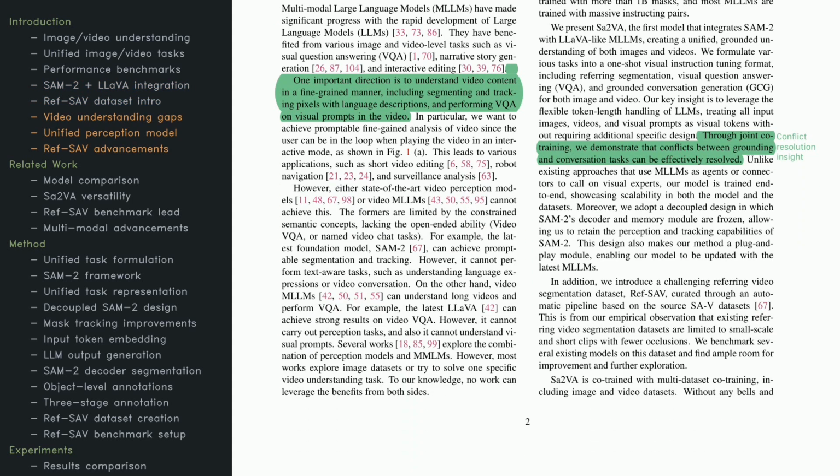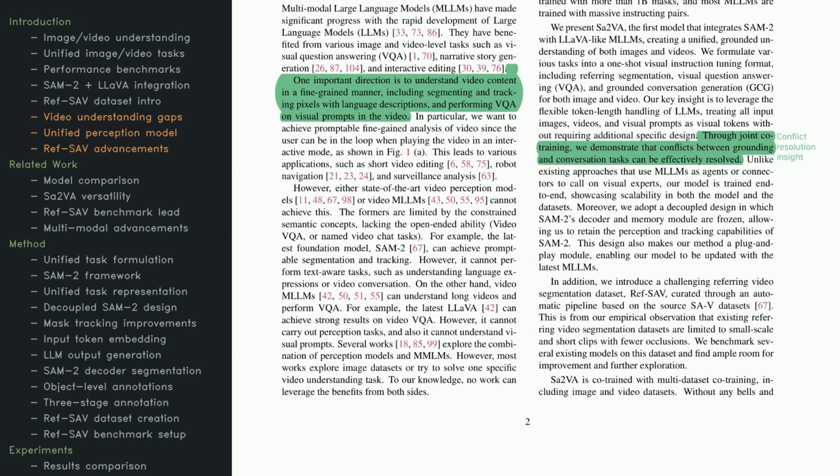Here, we focus on the challenges of fine-grained video understanding. Why is it so tricky? Because we need to segment and track every pixel while also making sense of language prompts and responding to visual questions. Many current models can do one thing, like segmentation or basic language tasks, but not both in a single framework. Sa2VA addresses this by partially freezing components of SAM2, such as the decoder. That way, the strong perceptual features remain intact, but it still gets aligned with the language components.